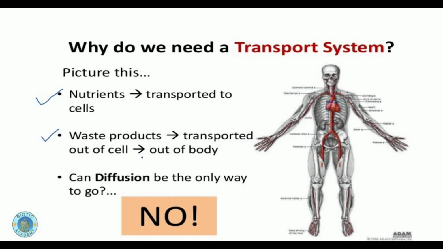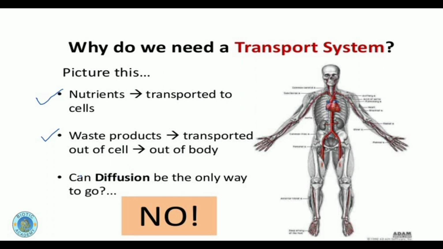The second purpose of this transport system is that we need to get rid of our waste products which are produced in each and every cell of the body as a result of metabolic activity. So picking up those excretory products from the cells and taking them towards the relevant excretory organs of the body is also done with the help of the transport system.